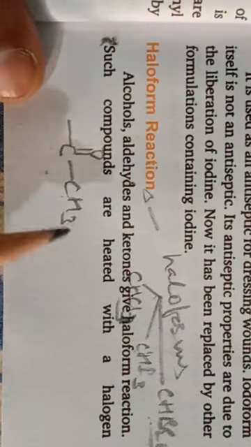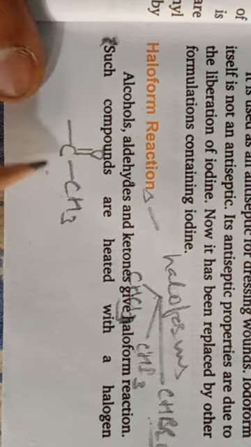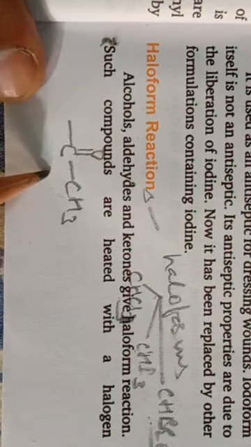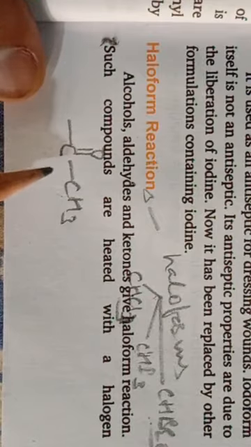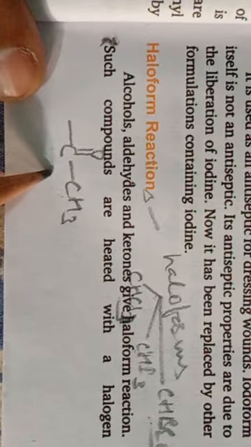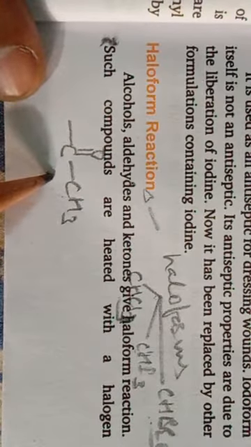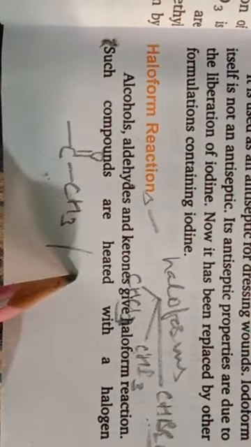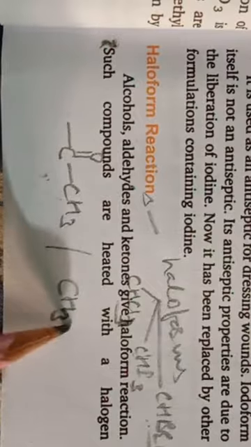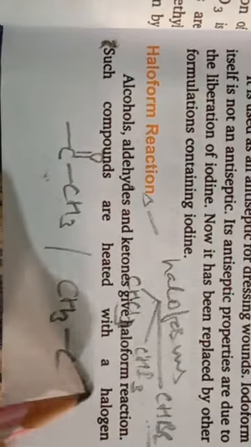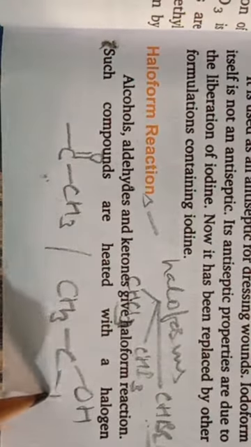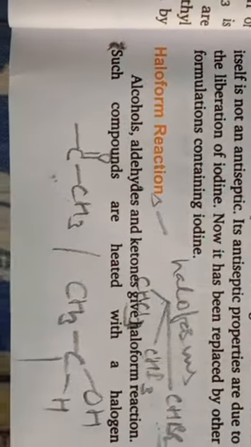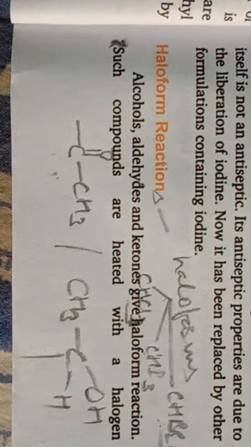Or simply, the compounds which have this group will also give haloform reaction.